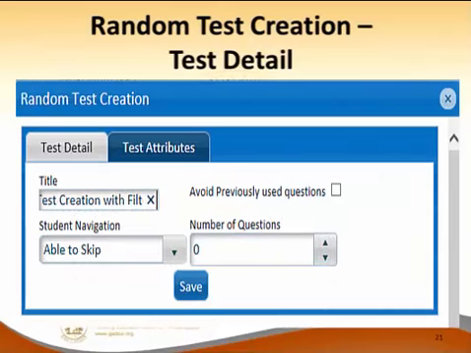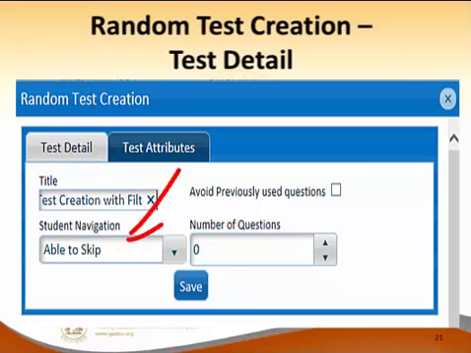Now, what do I want to call this test? These are the things we have to go through. So the test detail first. I have to call it something. One, you need to come up with something unique. You need to come up with something that you're going to remember. And if anything, write it down. Because at first, when you start getting into this, there's not going to be very many tests in there. But over time, there will be many tests in there. Come up with some kind of naming convention that you're going to remember so you can start recalling these tests. So that's your title.